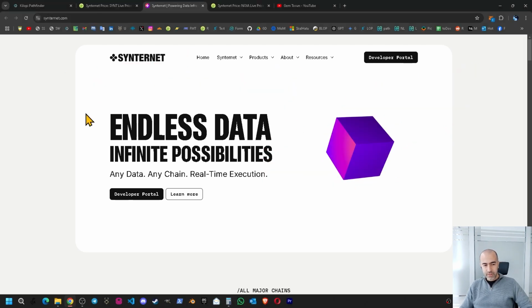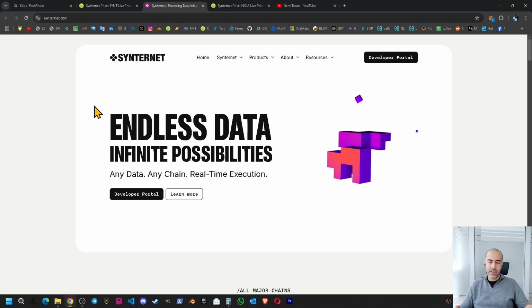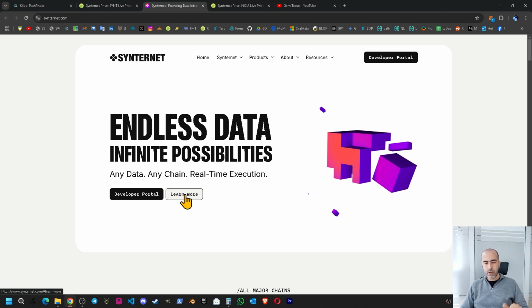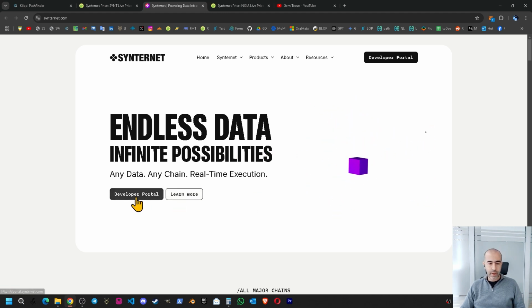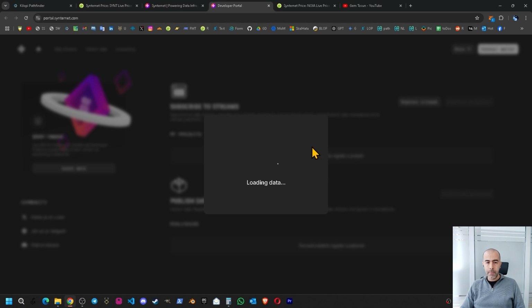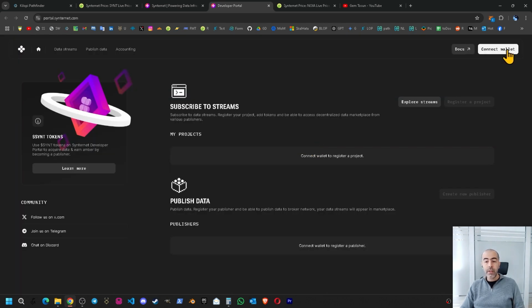So after understanding this basic structure, let's go through the web page as fast as possible. Below the slogan, there is this learn more link. If you click, you can learn more. It will show the rest of the page. If you click this developer portal, you can come to the developer portal. You can connect your wallet, and then you can see your projects. If you want to subscribe to some streams, like data streams, you can follow and manage them here. If you want to publish data for the subscribers, you can do that in this part of the page.